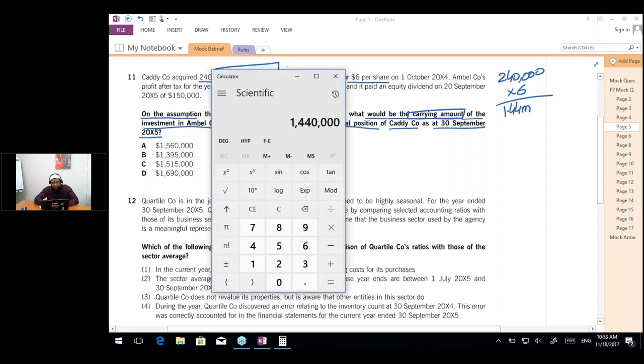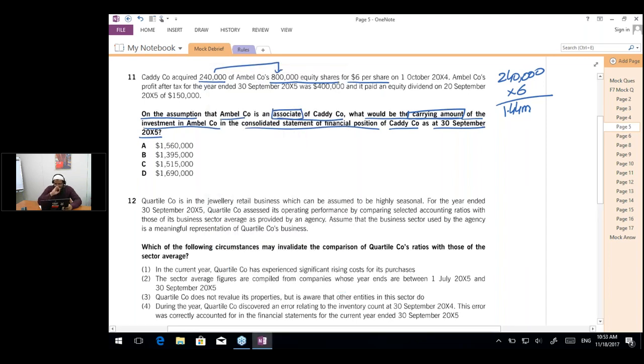So if I calculate the percentage, 240,000 divided by 800,000 into 100 becomes 30%. So we have a 30% holding and we have invested 1.44 million initially, which is on 1st October 20x4.